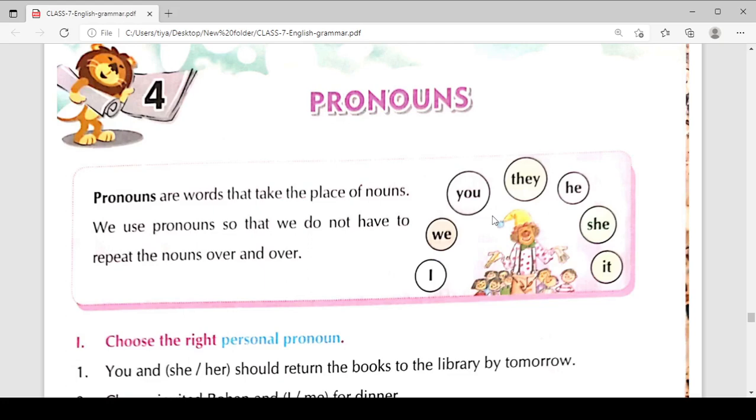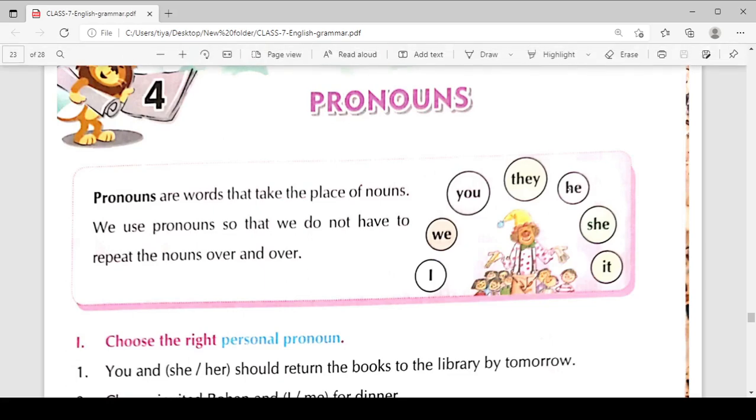And what are the first person pronouns? First person pronouns mean I or we. And what is the second person pronoun? The second person pronoun is you, and the third person pronouns are they, he, she, or it.